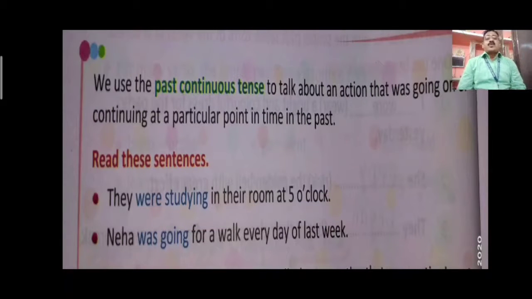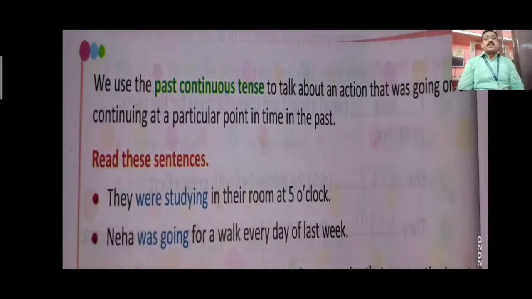We use the past continuous tense to talk about an action that was going on, continuing at a particular point in time in the past. It means past continuous tense is a form of verb which was going on in the past, not now. It was continuing, it was not over. That's why it is called continuous tense, past continuous tense. Here some examples are given.